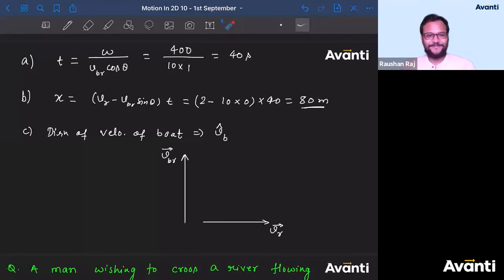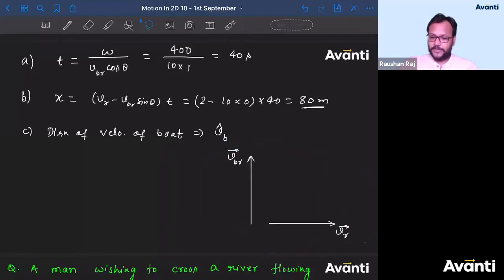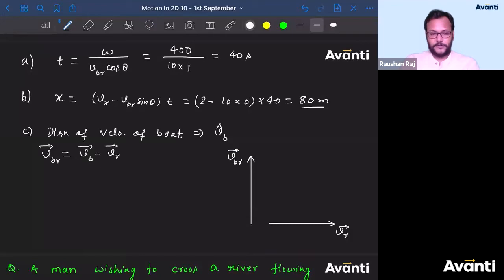Algebra of vector, all right? So Tanmay is answering that the tail of VB should be at the head of VBR. Let us see. We are going to use the triangle rule of addition. Look carefully. If I ask you to write VBR, how will you write it? Can I say VBR is nothing but VB vector minus VR vector? All right, guys? If I ask you to find VB, how will you find it? VB will be equal to VBR plus VR. All right.